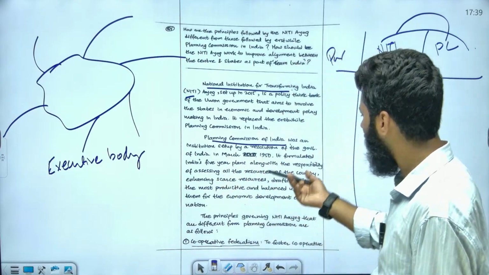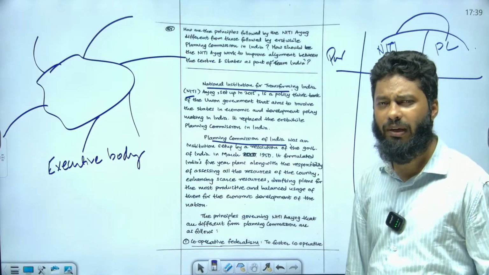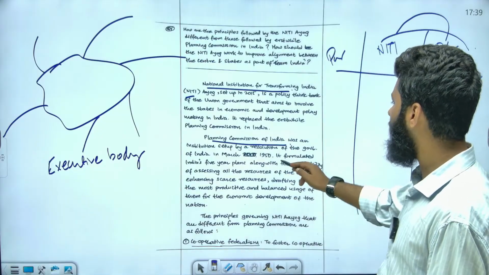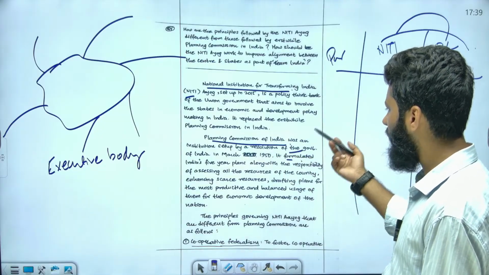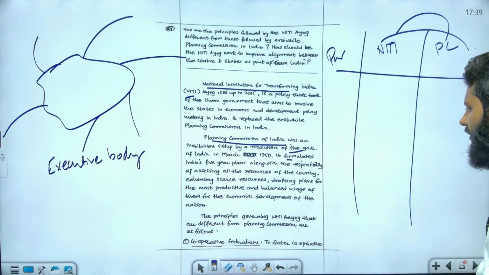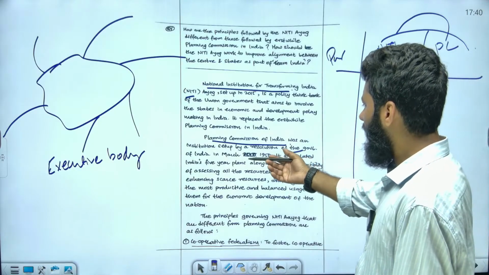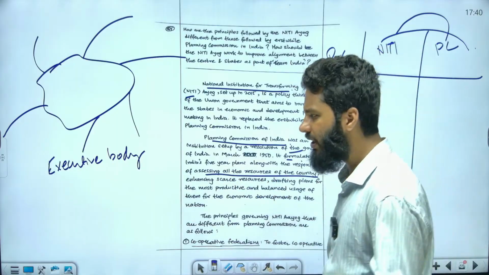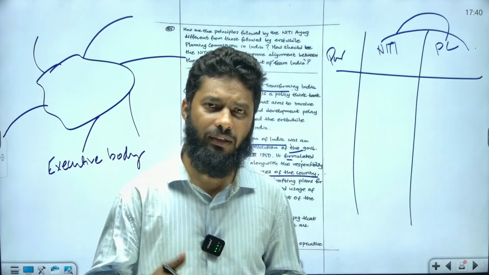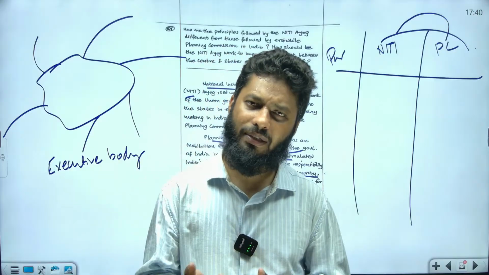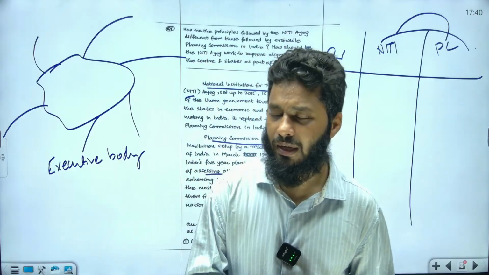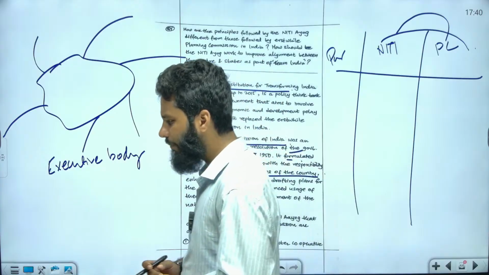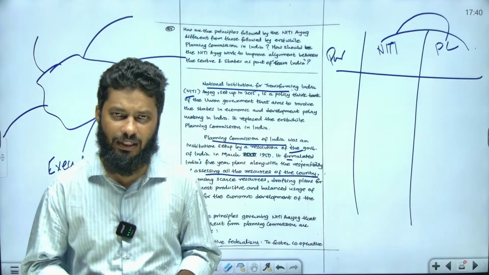You may avoid writing this much detail, and write only that it was set up by a resolution of the Government of India in March 1950, for assessing the resources of the country, etc. The Planning Commission was created in 1950, and the first planning period was 1951 to 56. What was the need for the Planning Commission?